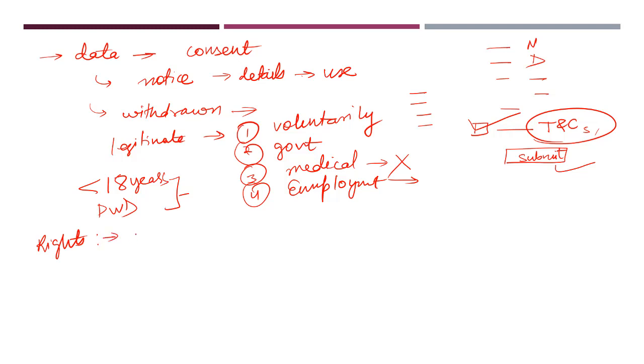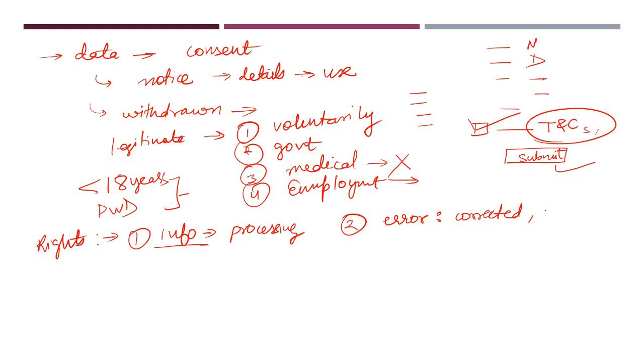The right of the data principal is that the person can obtain information about the processing, that is, how you are using my data, how you are storing my data, what data you are collecting. All that information can be obtained by the data principal from the company which is seeking to store that data. Secondly, if there is any error in the data belonging to that person, then that error can be corrected. And if something still persists, then if the person demands it, the data needs to be erased.